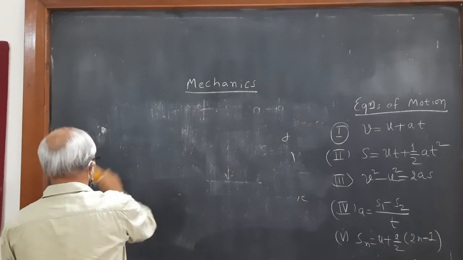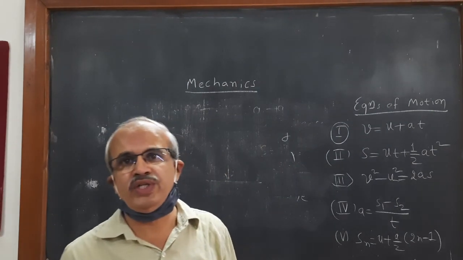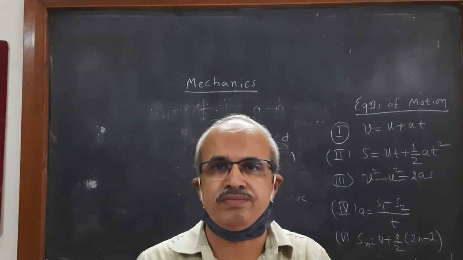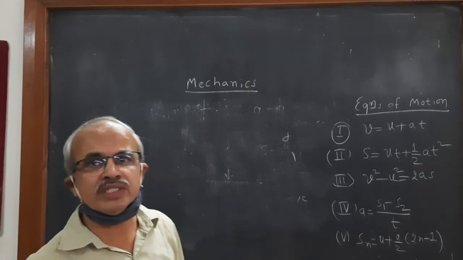Then, on the basis of observation of the motion of bodies, Newton gave three important laws. These laws are called Newton's laws of motion.